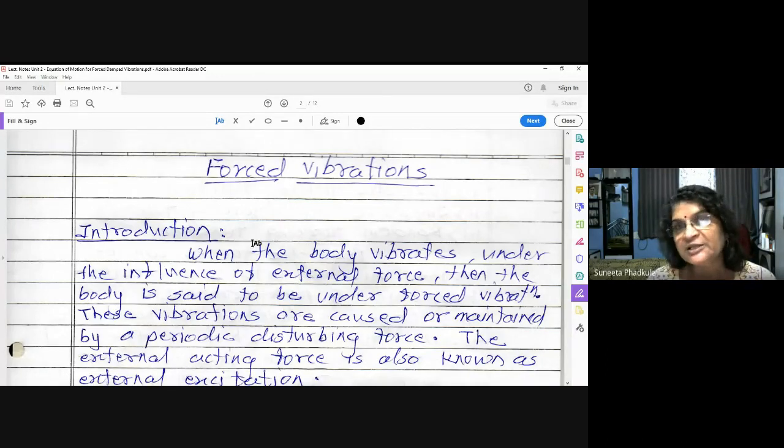But basically, we are going to concentrate on forced damped vibrations, because in majority of cases we provide the damping. So forced damped vibrations is our today's topic.